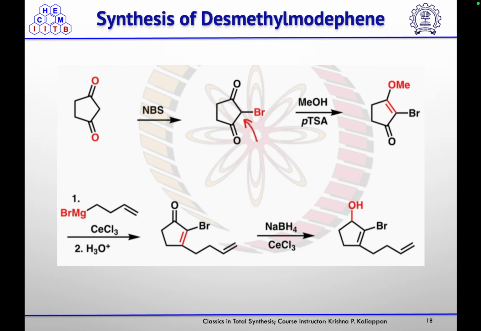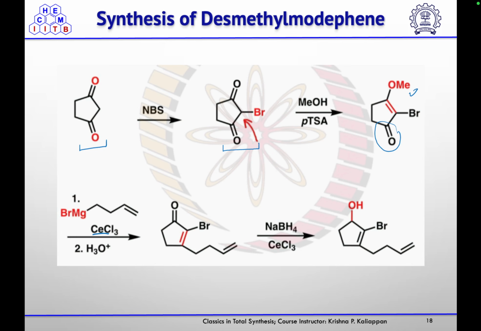Then the second molecule that we have to discuss is the synthesis of this methyl morphine. So they started their synthesis with this cyclopentane-1,3-dione. On treatment with NBS, it will undergo bromination, and then on treatment with methanol and PTSA, the lactol that was there undergoes etherification to form this methoxy group. Then you have the ketone, and you are treating it with Grignard in the presence of CeCl3. So it will do 1,2 addition followed by hydrolysis of that ester group to give you the product.